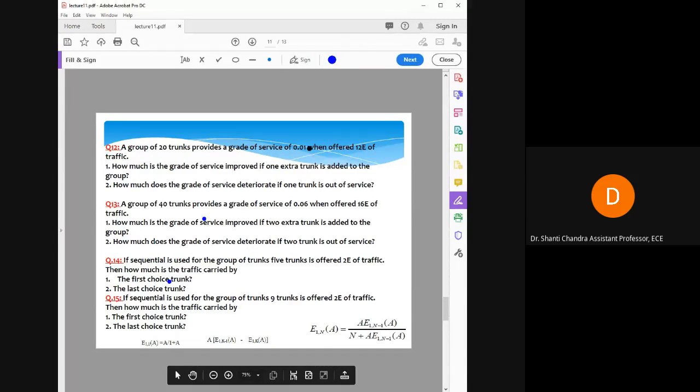E1,n is equal to 0.01, A is equal to 12, and E1,n-1 you have to find, with n equal to 20. So just find it out.